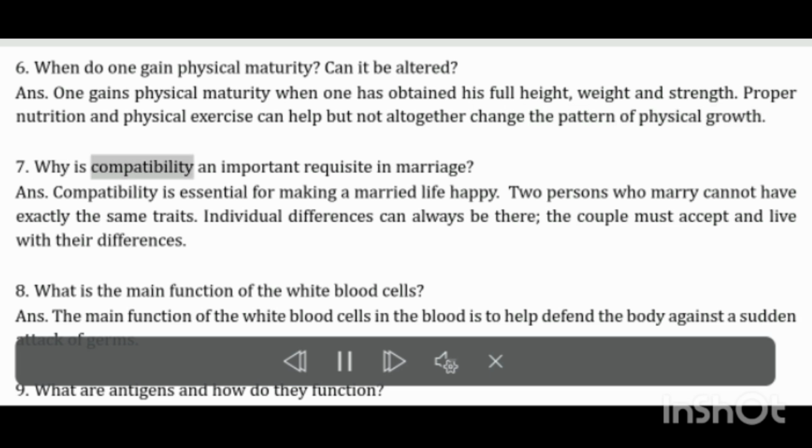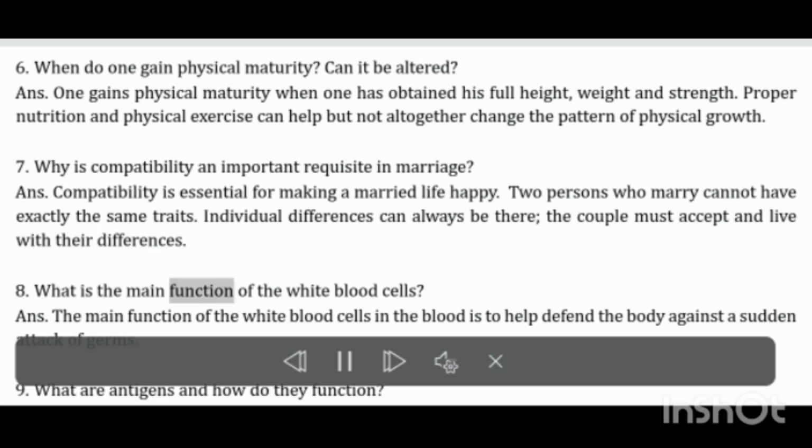Why is compatibility an important requisite in marriage? Compatibility is essential for making a married life happy. Two persons who marry cannot have exactly the same traits. Individual differences can always be there; the couple must accept and live with their differences.